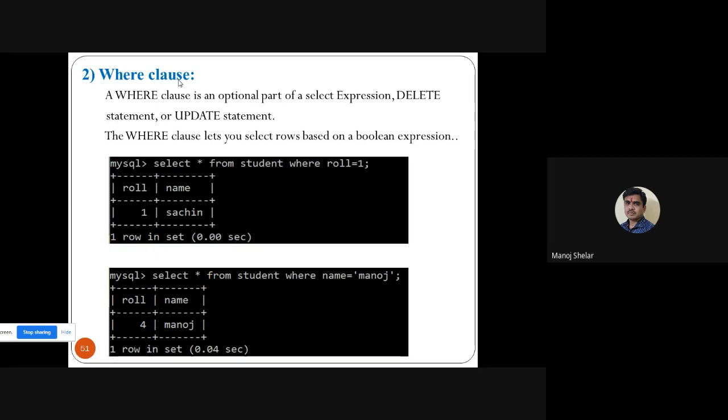So the where clause means the where condition. So select star from student where roll number is equal to 1. So here we use the where clause. Okay. Then select star from student where name is equal to Manoj. So here we use the where clause in this query. So the output is the roll number and name for Manoj. So the Manoj record is displayed here, and one Sachin record is displayed here. Simple.